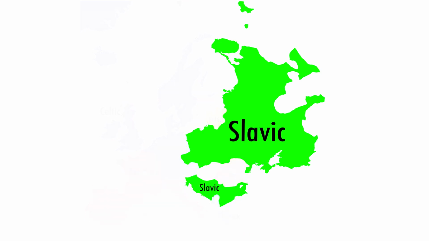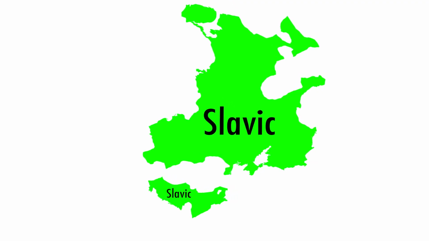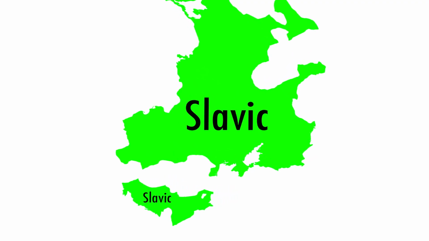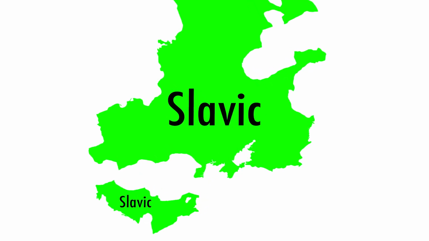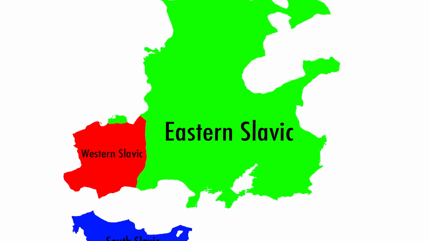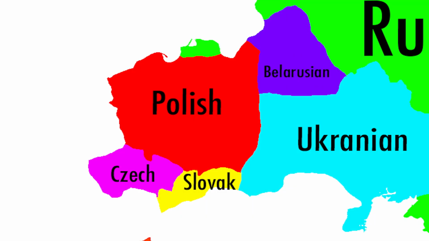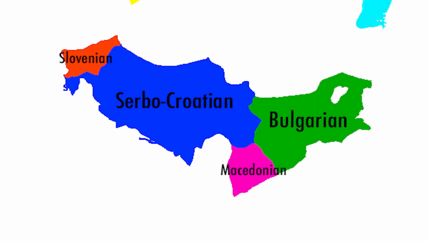Next are the Slavic languages, and there are a lot. Both Slavic languages and the Baltic languages, which we will talk about later, evolved from the Balto-Slavic language, and the Slavic languages specifically are from Proto-Slavic. The Slavic languages are then separated in three different directions. Near the ex-Soviet Union, Eastern Slavic languages are spoken, such as Russian, Ukrainian, and Belarusian. The Western Slavic languages include Polish, Czech, and Slovak. Lastly, the South Slavic languages include Slovenian, Macedonian, Bulgarian, and Serbo-Croatian, which is actually many languages that are so similar that they blur the line between language and dialect.